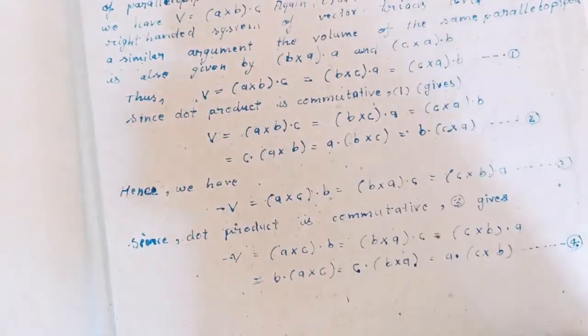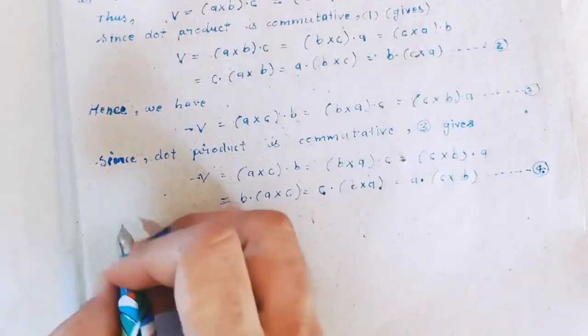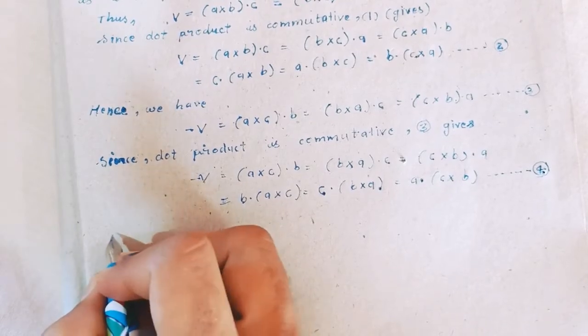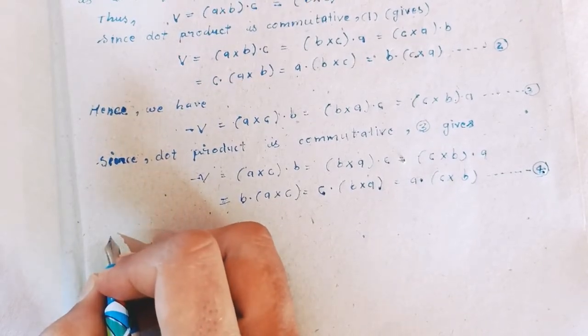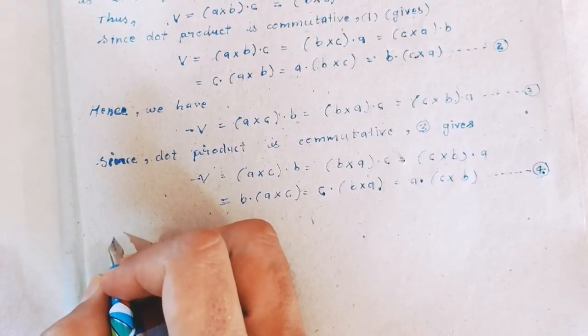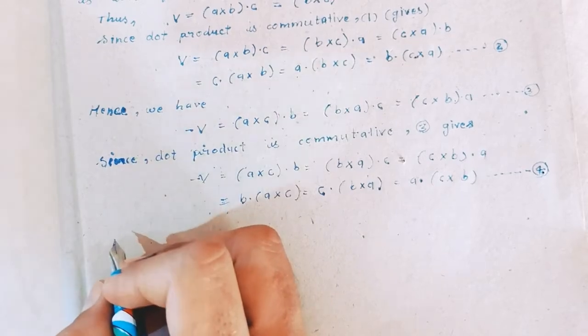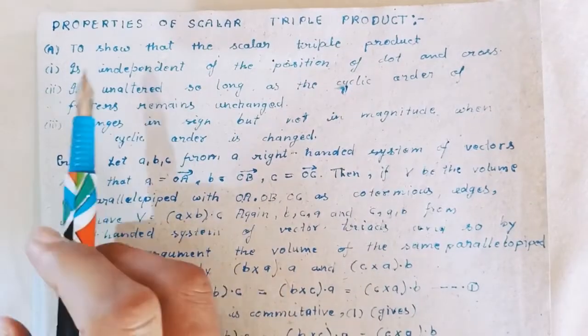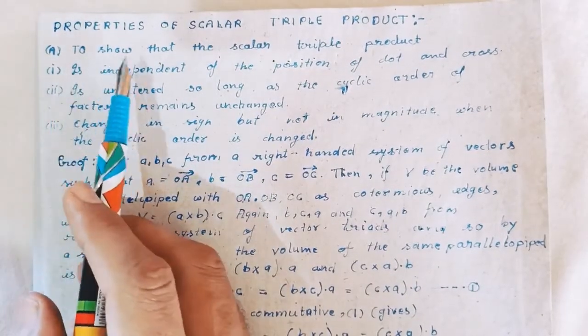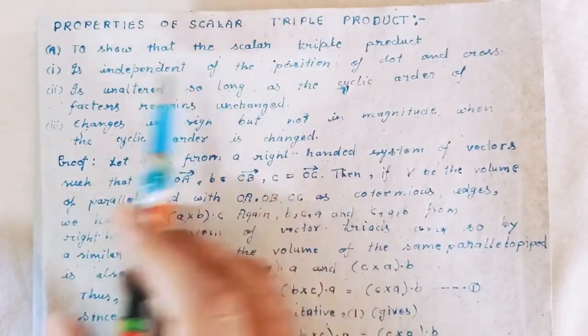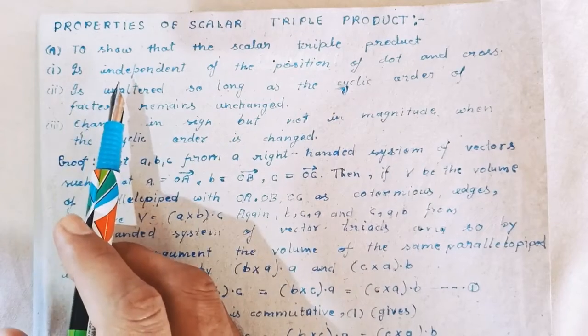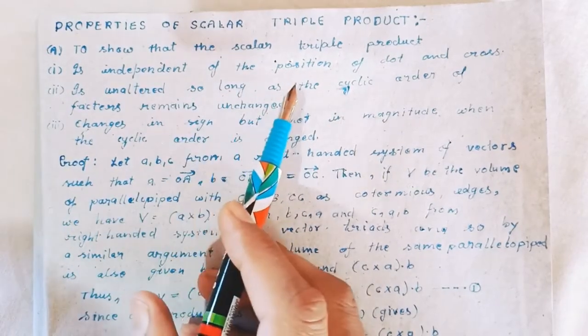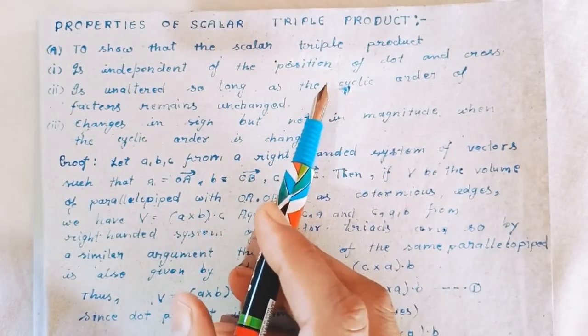Four. To show that the scalar triple product is independent of the position of dot and cross.